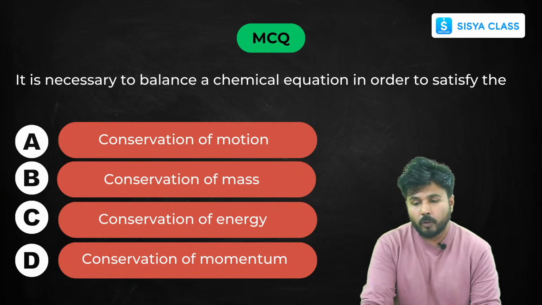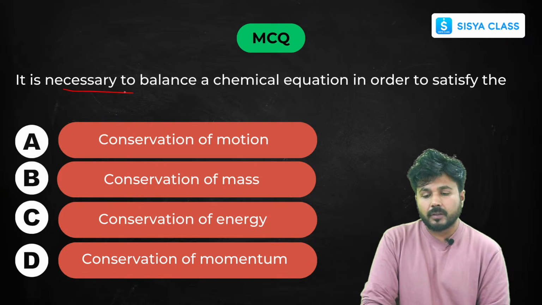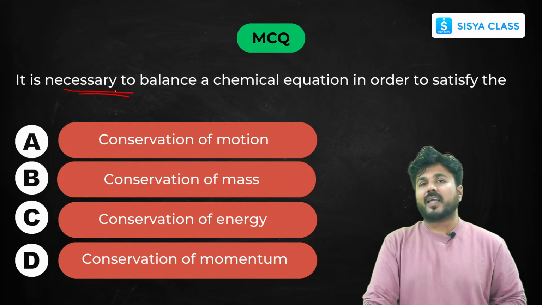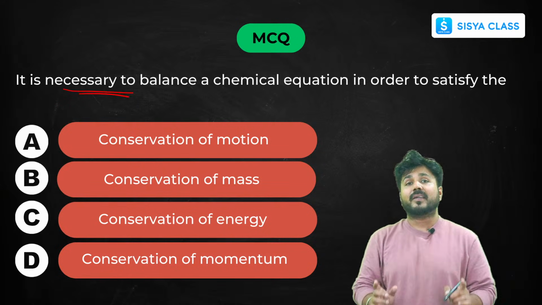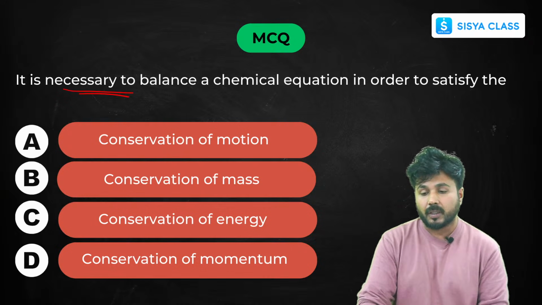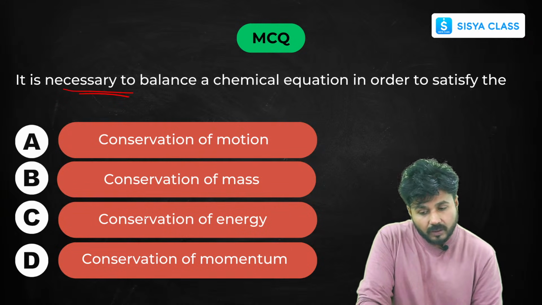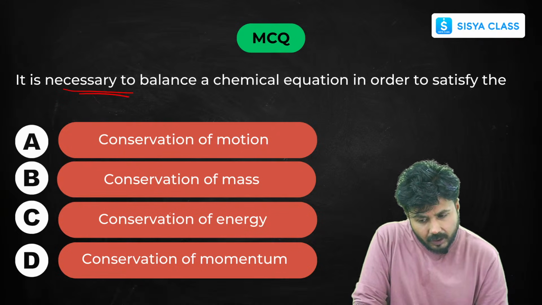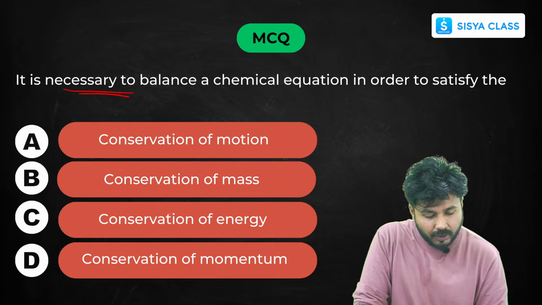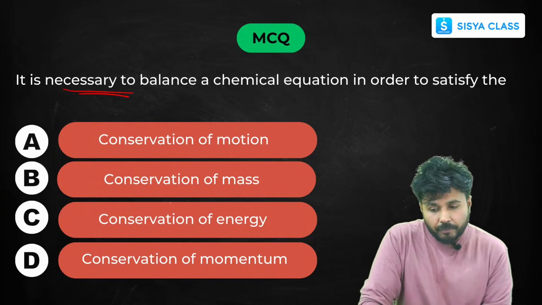Now there's one more question. Why is it necessary to balance a chemical reaction? Now this is a very basic question, but you all must know about it. So why is it necessary? Yes, conservation of energy. Some are saying conservation of motion, but it can't be motion. Okay, good afternoon all of you.